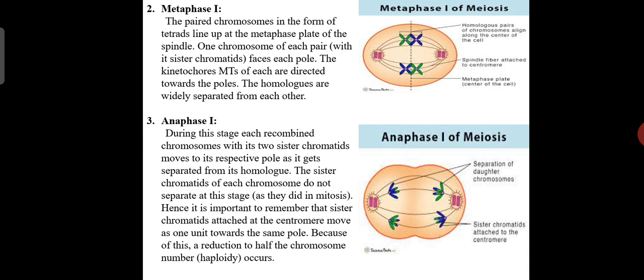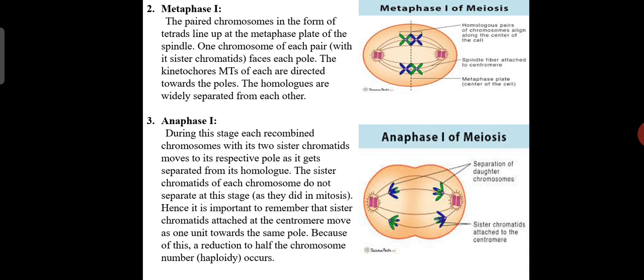Next it is followed by anaphase I. During this stage each recombinant chromosome with its two sister chromatids moves to its respective pole as it gets separated from its homologue.